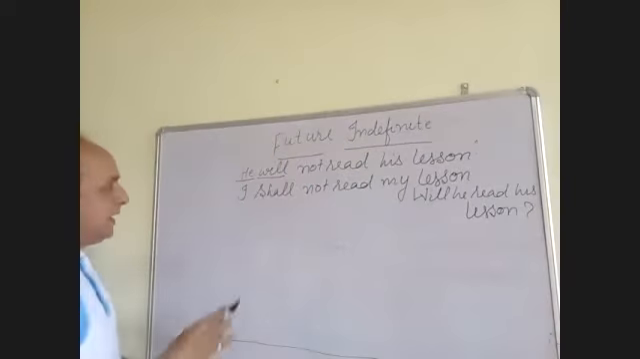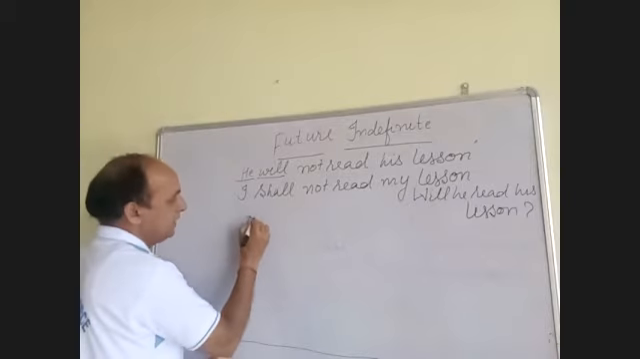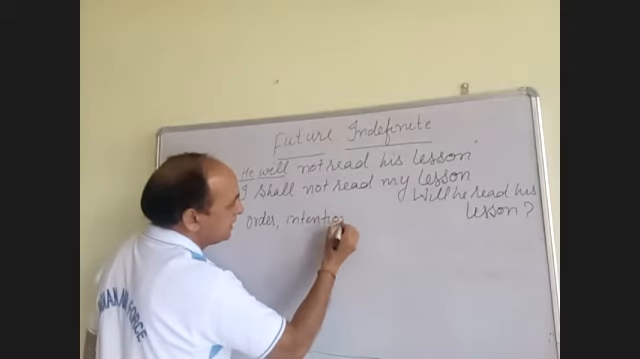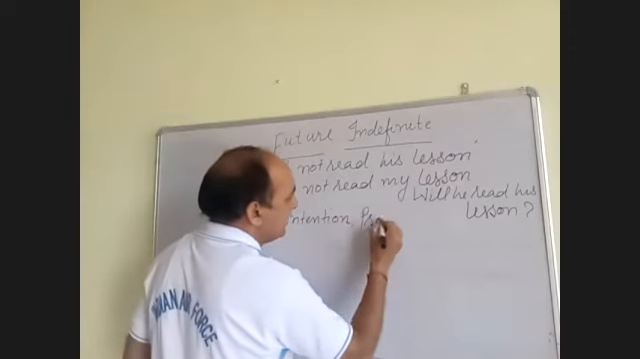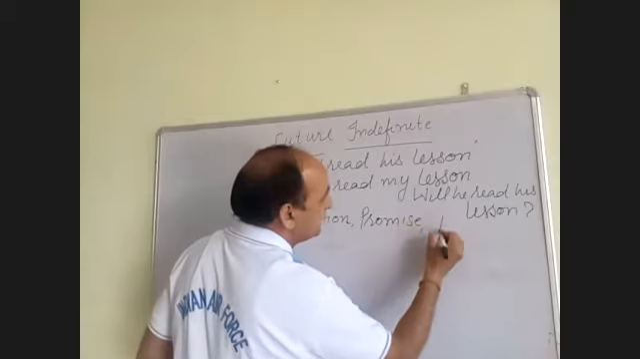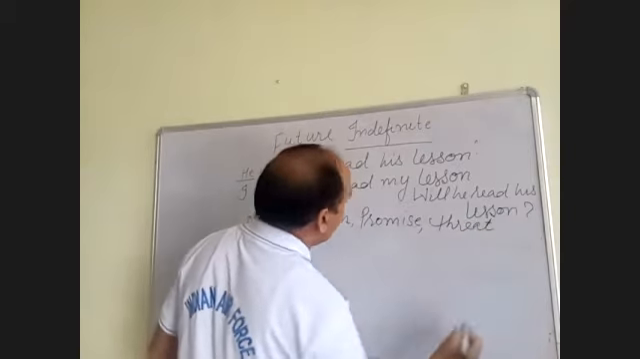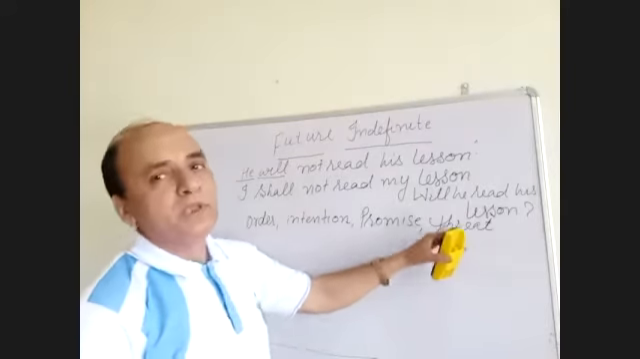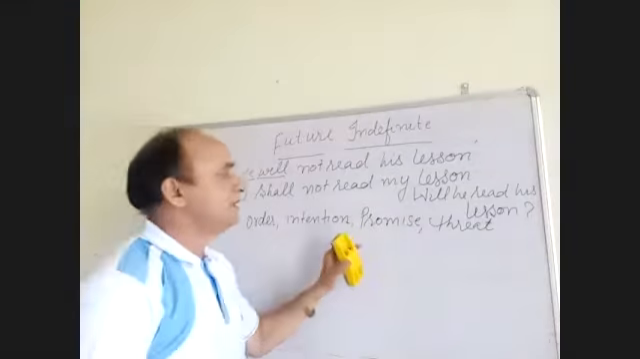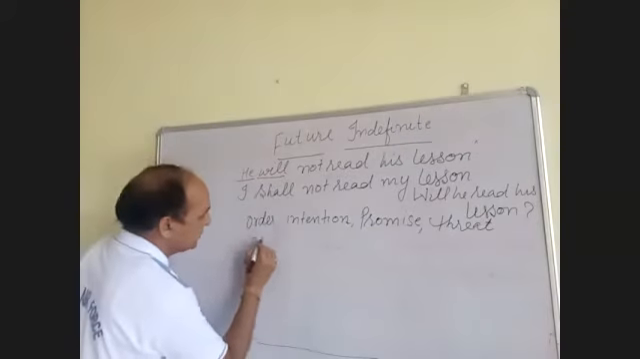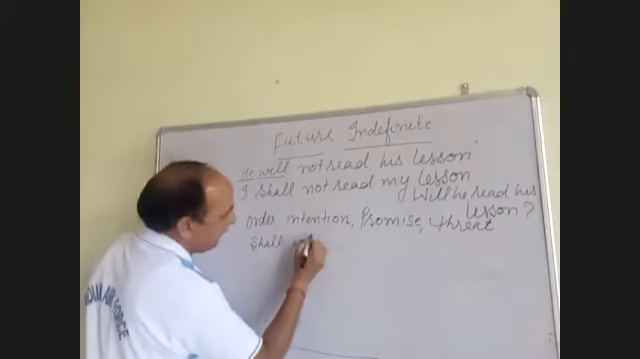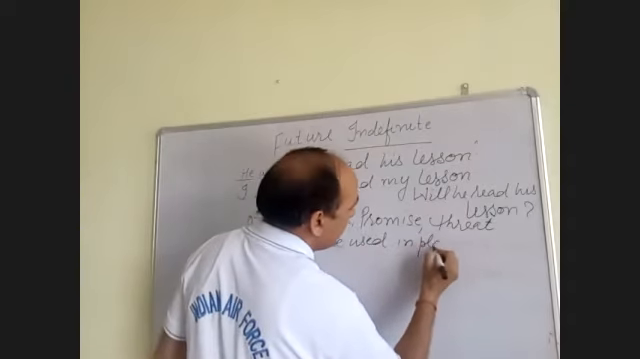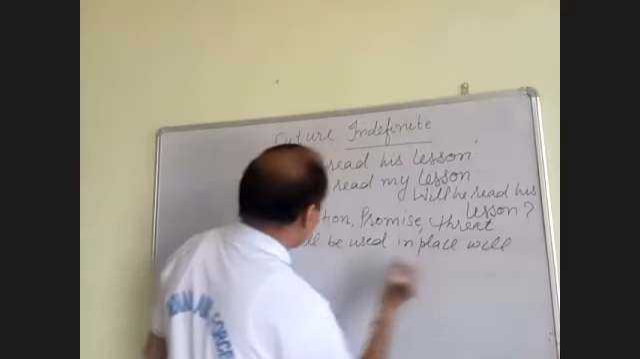But in case in a sentence there is an order, intention, irada, promise, threat, dhamki, order, promise, threat, intention, irada, promise, threat, dhamki. If these sort of things are there in a sentence, then shall will be used in place of will and vice versa.